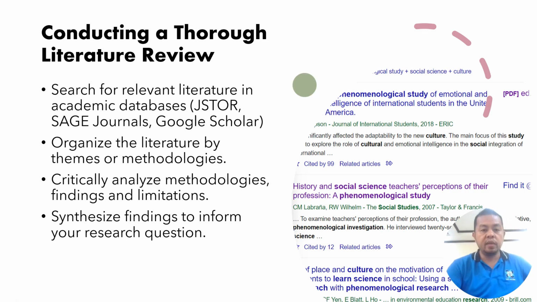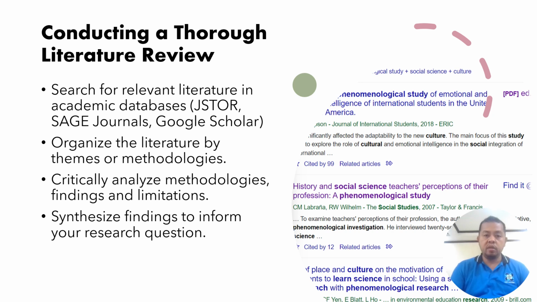How do you conduct a thorough literature review? A literature review in social sciences involves a comprehensive analysis of existing research related to your phenomenon of interest. If you remember, at this stage you already have a research question and a phenomenon that will be the foundation of your phenomenological research.